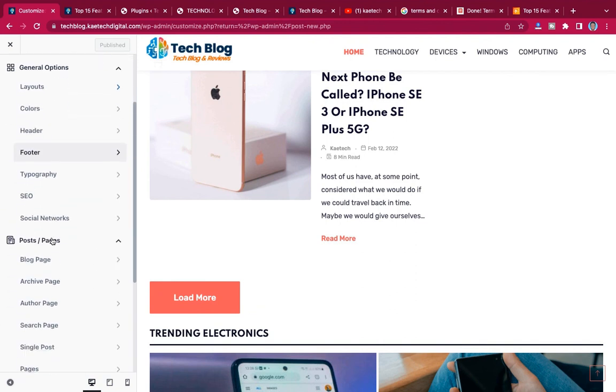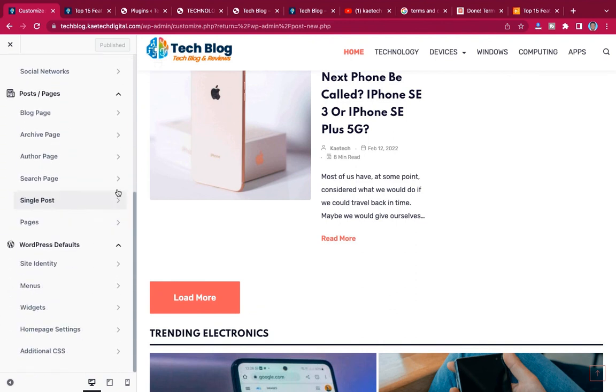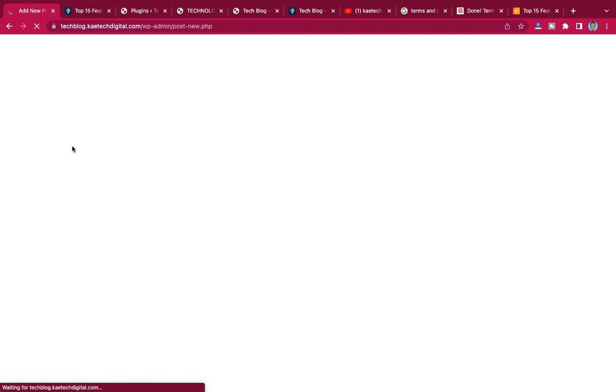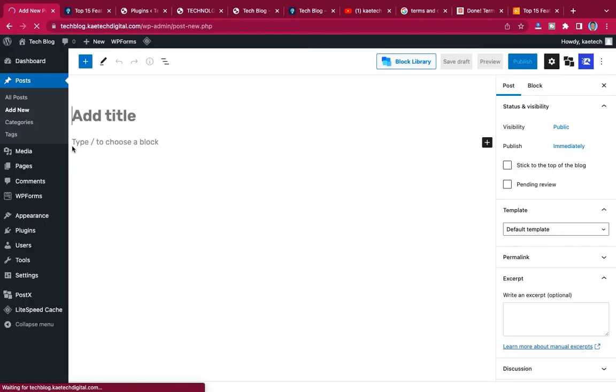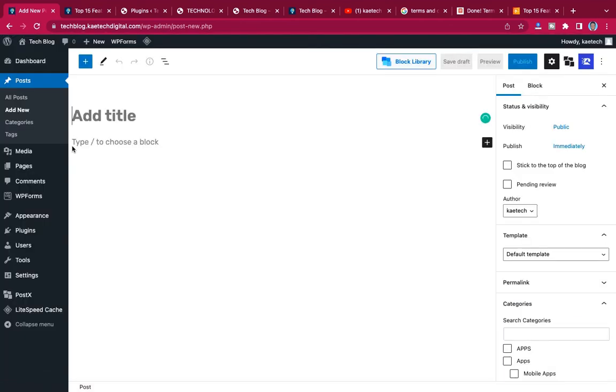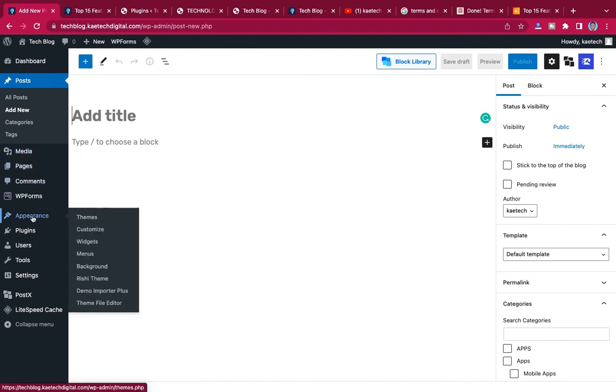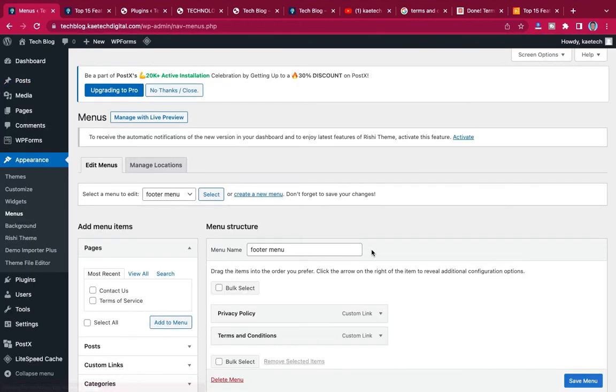So basically, this theme gives you a whole lot of possibilities, a whole lot of them. You have tons of things that you'll be able to do with this theme. Now that we are done, the next thing that we are going to do is to check the appearance over here, and then go to menu. Let's go to menu, and then let's set our menu.